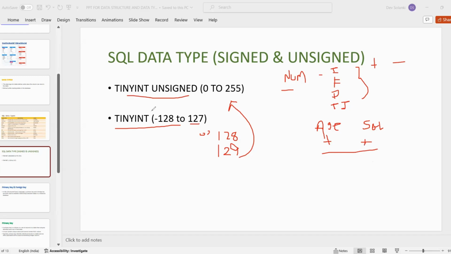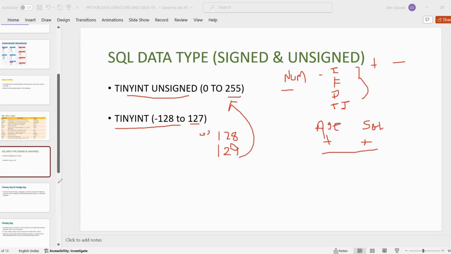That is why we use tiny int unsigned to make the value positive, and the range is also higher: up to 255 numbers you can store in tiny int unsigned. So this is all about the data types we are going to use in MySQL.